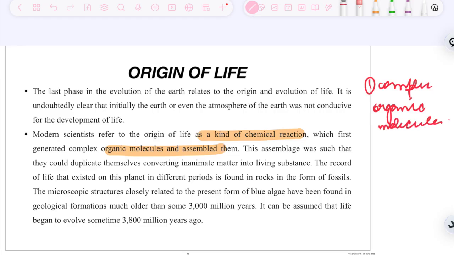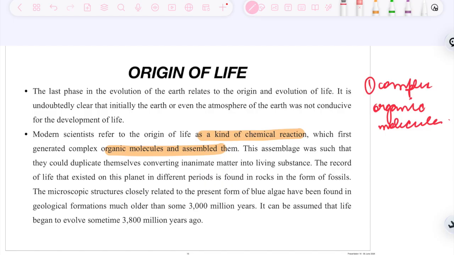Inorganic molecules are basically like nitrogen, phosphorus, oxygen, but when they form certain types of things like proteins, they form organic molecules. This assemblage was such that they could duplicate themselves, converting inanimate matter into living substance, so that they can make this nitrogen into amino acids, into proteins.